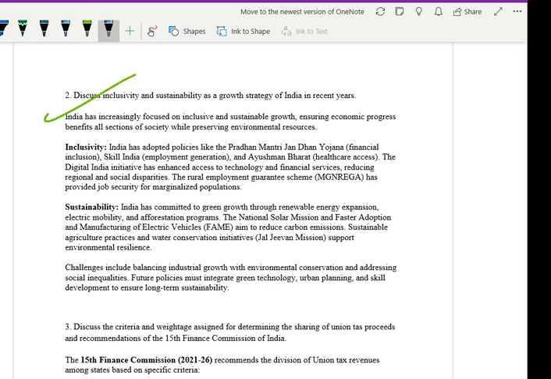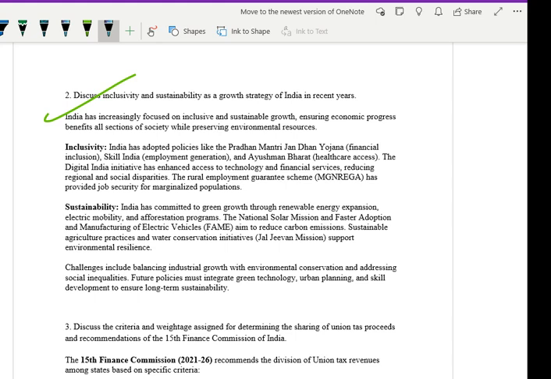India has increasingly focused on inclusive and sustainable growth, ensuring economic progress benefits all sections of society while preserving environmental resources. For inclusivity, India has adopted policies like the Pradhan Mantri Jan Dhan Yojana. The Digital India initiative has enhanced access to technology and financial services, reducing regional and social disparity. The rural employment guarantee scheme, MGNREGA, has provided job security for the marginalized population.